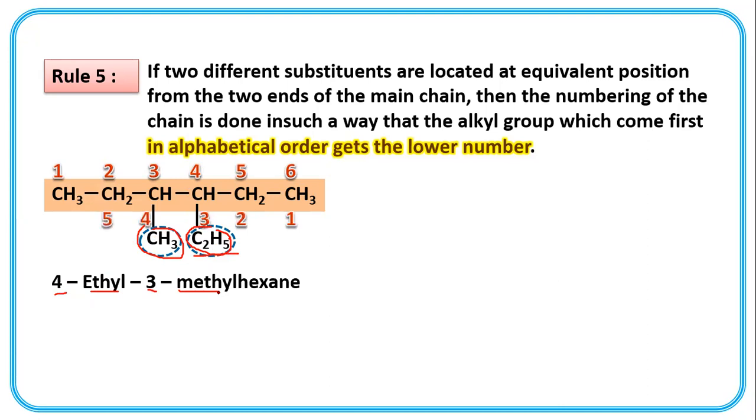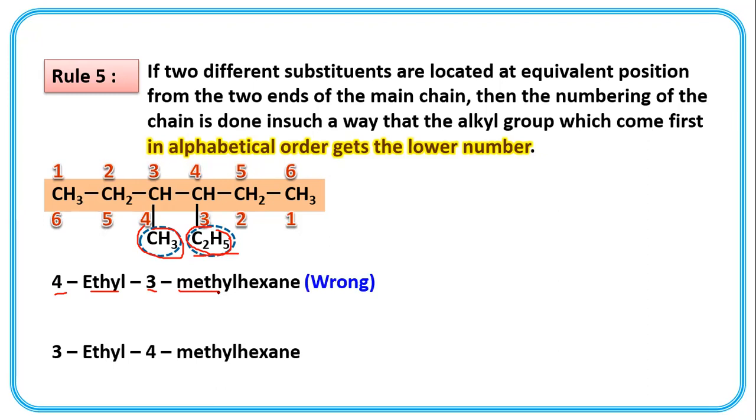And this is the second way. 3 ethyl, 4 methyl hexane. According to this second numbering, it gives 3 ethyl, 4 methyl hexane. Ethyl present at third position and methyl present at fourth position.